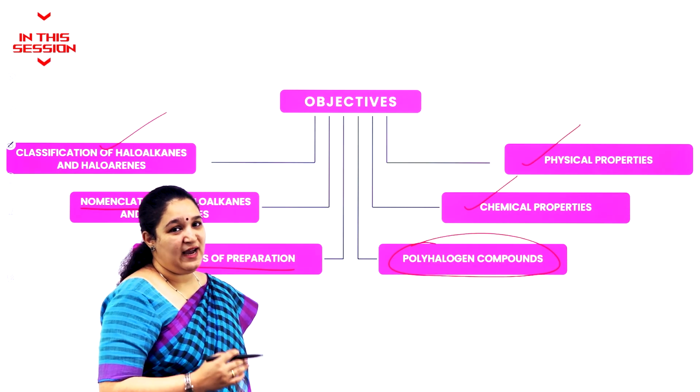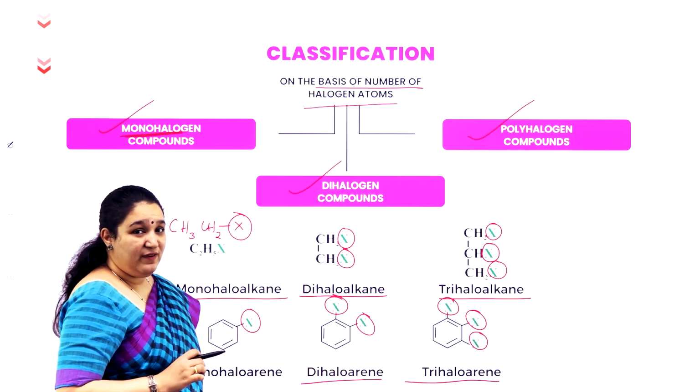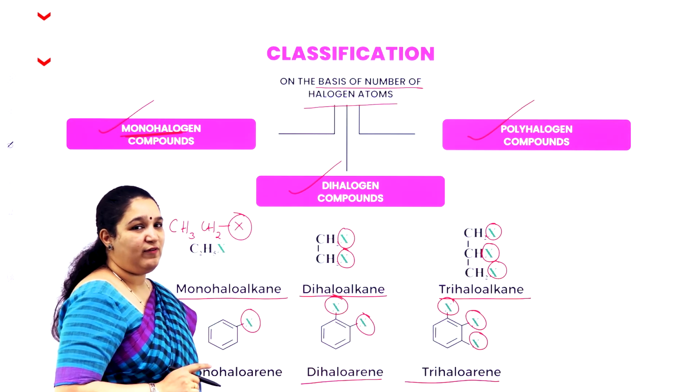Hello my dear students, how to name haloalkanes and haloarenes. The classification based on the number of halogen atoms.